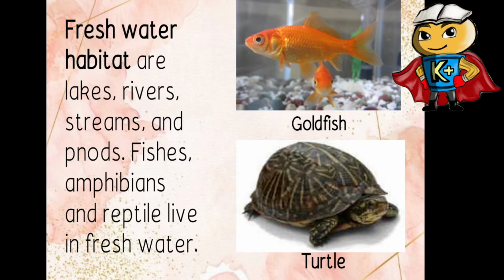So, magkaiba po ang marine and freshwater habitats. Pag po marine habitats, salty po yung water niya at ang tumitira po doon ay fishes, sharks, jellyfishes. So, pag sinabi naman po nating freshwater habitat, ito naman po ang mga nakatira ay amphibians, reptiles. So, meron tayo ditong goldfish, turtle, meron tayong pwedeng makitang salamander na pwede natin makita sa freshwater habitat. So, magkaiba po si marine and freshwater.